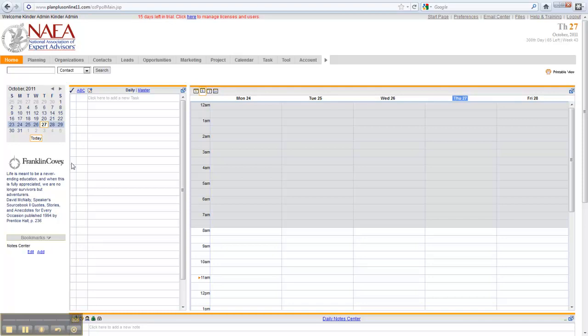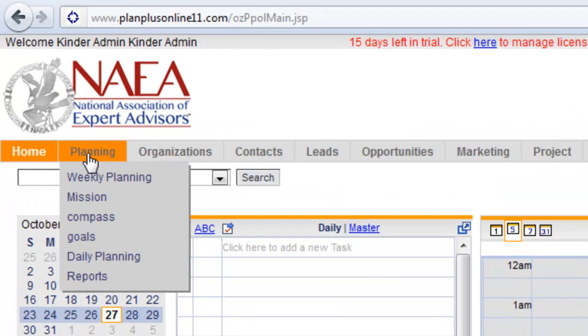This video is about planning. As you'll see in your account, there's a planning tab. There's several different options when it comes to planning. There's weekly planning, there's mission builder, there's a compass feature, there's a goals feature, there's a daily planning feature, and there's reporting on these features. What I'd like to talk about today is your compass.